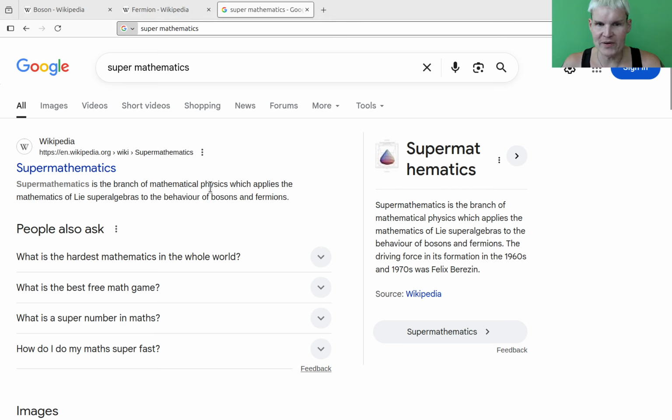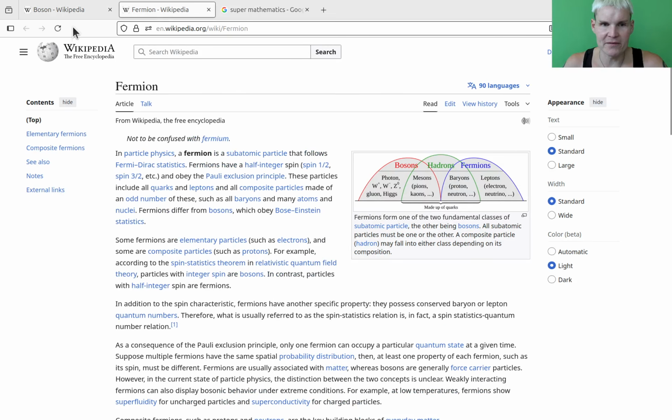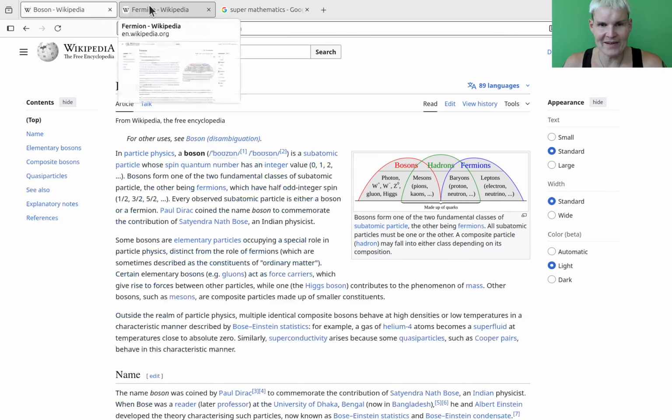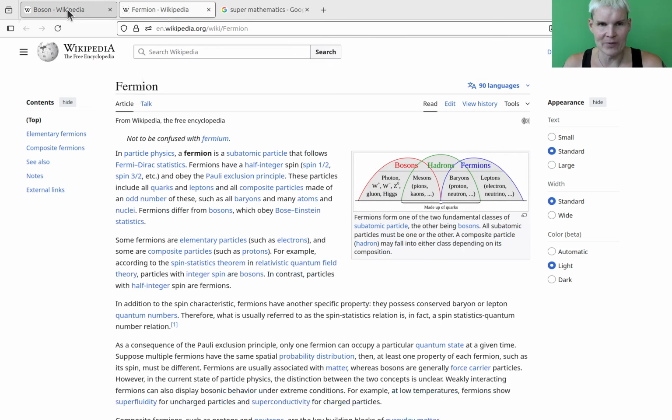Super mathematics is a branch of mathematical physics, if you want, which applies the mathematics of Lie superalgebras to the behavior of bosons and fermions. This is literally where it comes from. So bosons and fermions, they're essentially the same. Here's something fun. If you click on the boson and fermion article and look at this, you essentially see that they're the same because the text is essentially the same. The only thing that changes is that boson and fermion swap places. So bosons and fermions are kind of two flavors of the same thing, right? And you want to put them in one theory, and this is where super mathematics came from.